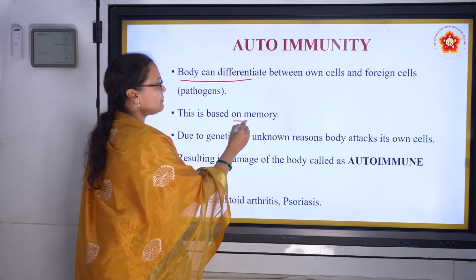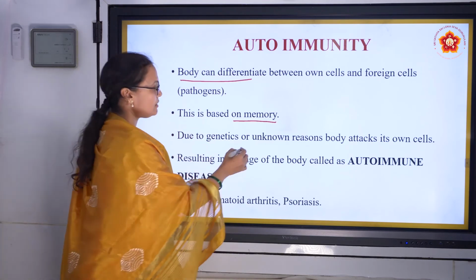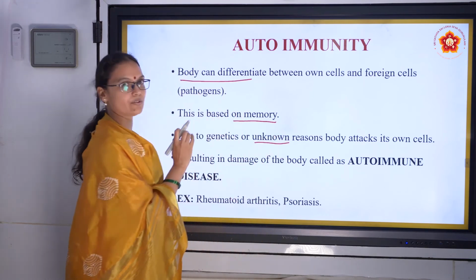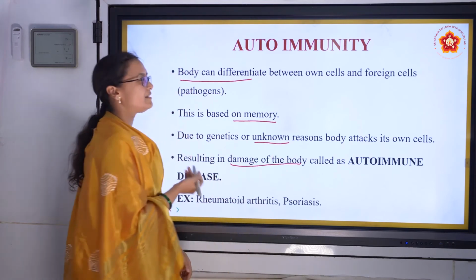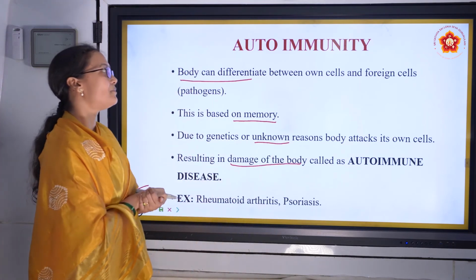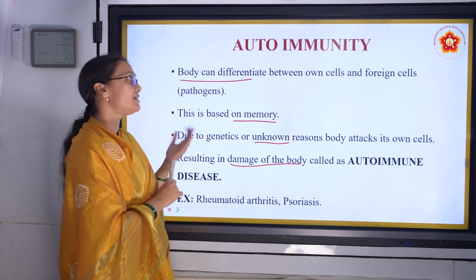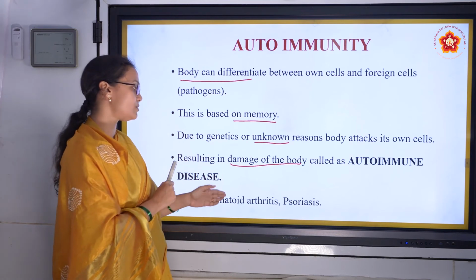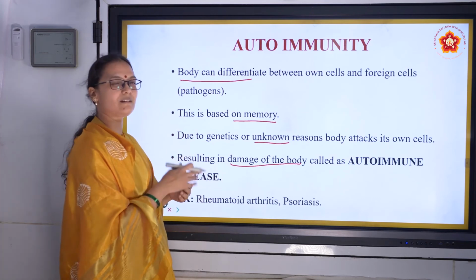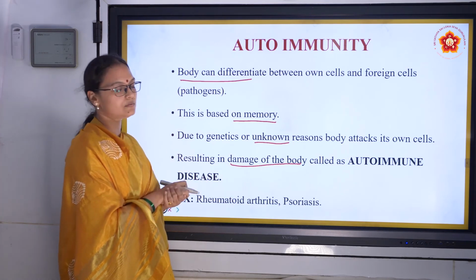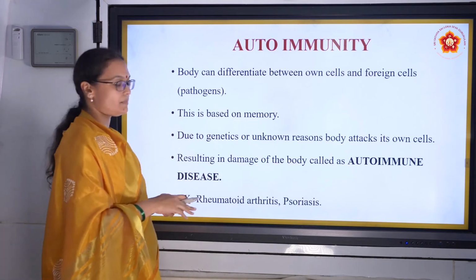This is based on memory. But usually they say it's a genetic disorder also, but the reasons for autoimmunity are usually unknown, and it results in damage to the body, right? There are many examples of autoimmunity. What you can expect from here is that it's based on memory. And what are the examples of autoimmunity? It is rheumatoid arthritis, psoriasis, scleroderma, myasthenia gravis. There are many diseases, but if you can remember 2-3 of them, it's enough. So that's about autoimmunity.